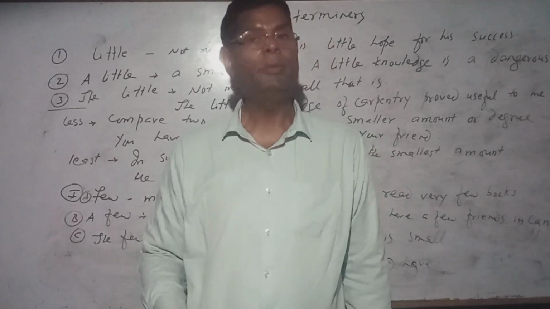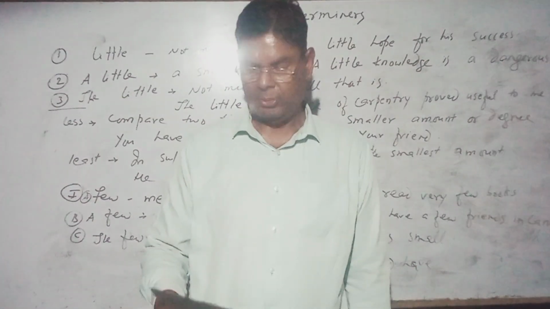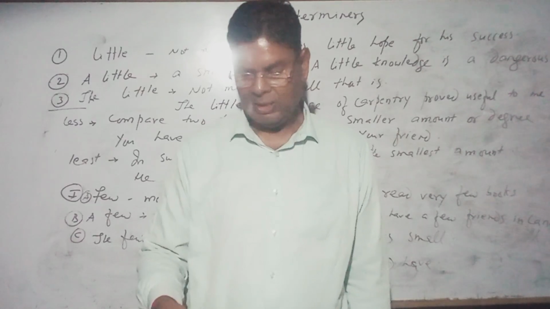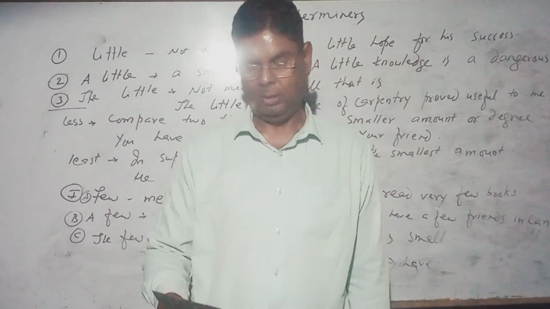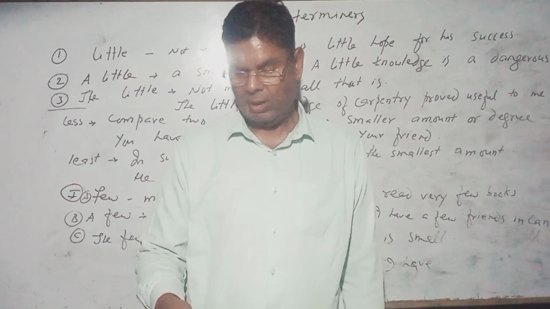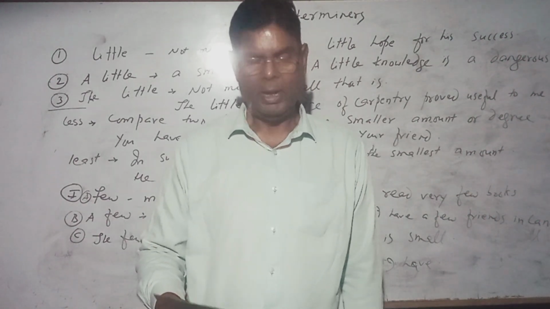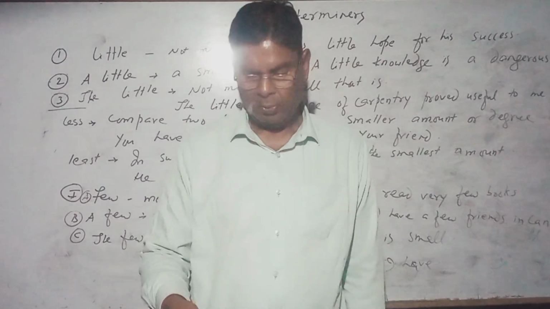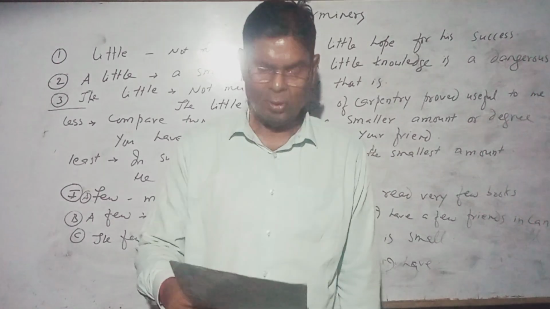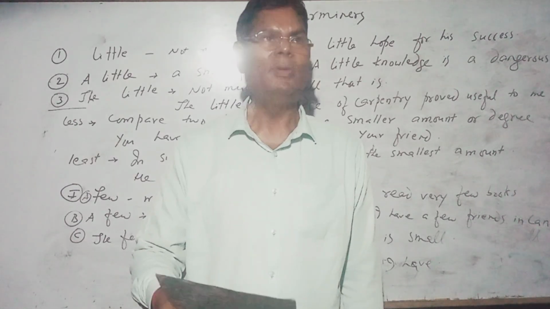negative and interrogative sentences. For example, there was not any water in the pot. This is a negative sentence, and in a negative sentence we will use any. Interrogative sentence: didn't you lend her any money? So in negative and interrogative sentences we will use any in the sense of some or anyone. And we will use some.